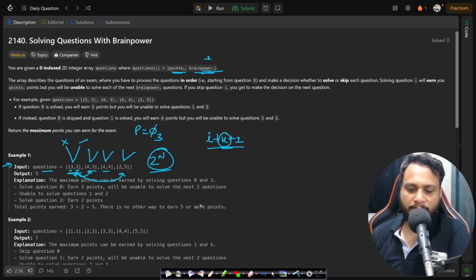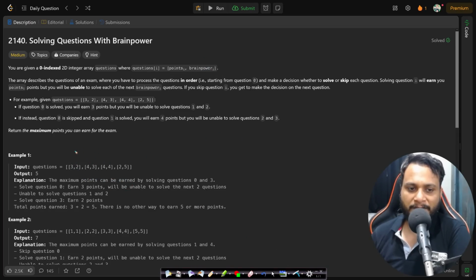And out of all these possibilities, one possibility will definitely give you the maximum point collection. So we need to return the maximum points that you can earn from the exam. Now in this particular case, if you try to solve the 0th problem and the 3rd problem, which is at a valid gap, you get the total points as 3 plus 2, which is 5, which is maximum, and that is why 5 is the answer.